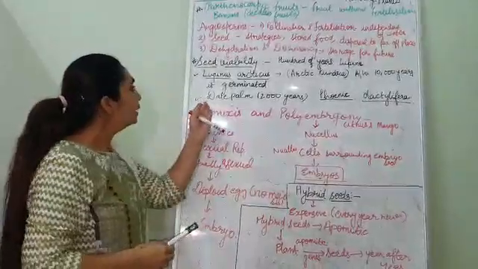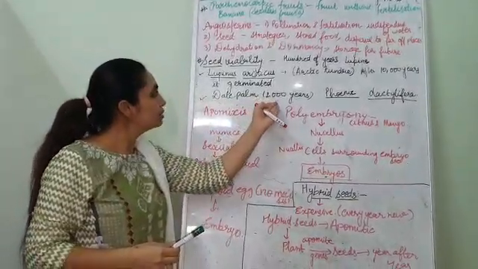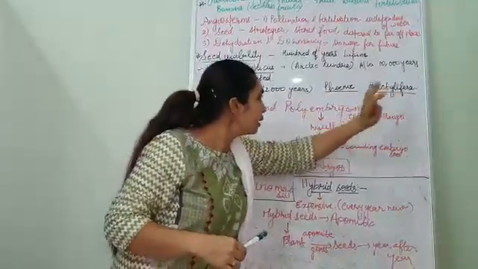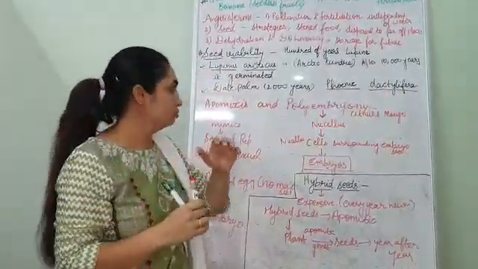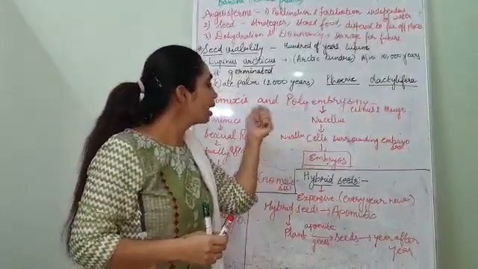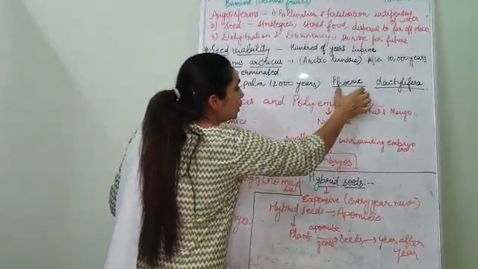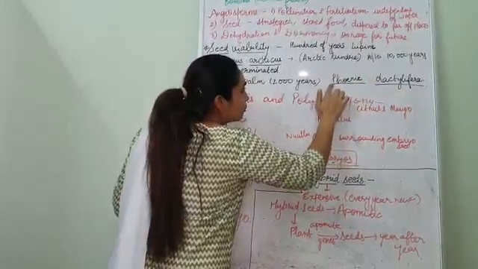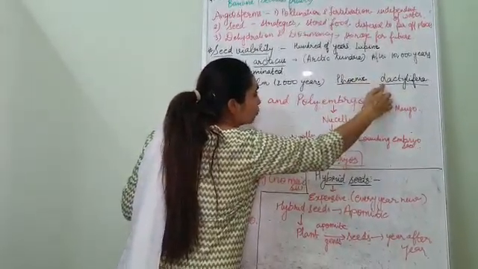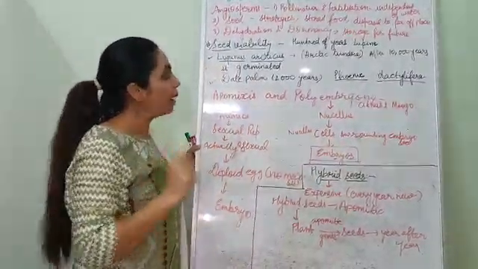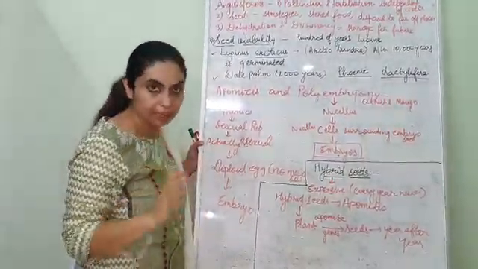Now date palm, 2000 years old seeds were found. Phoenix dactylifera. Children, just a small thing you have studied in 11th also: always the scientific names, genus and species. The genus will begin with a capital letter and the species will begin with a small letter, and they will be underlined separately. So this is the pattern of how to write a scientific name.